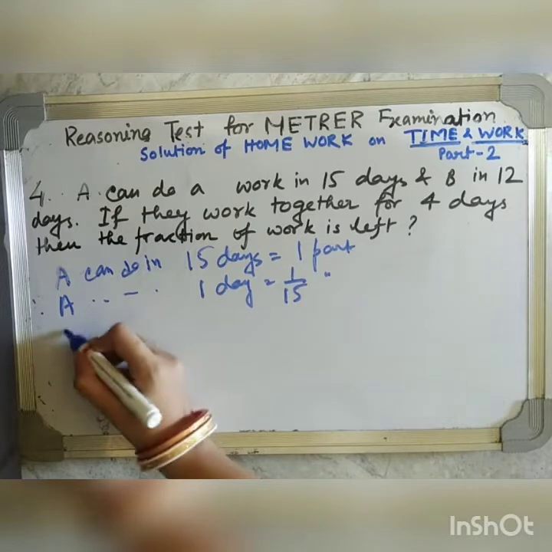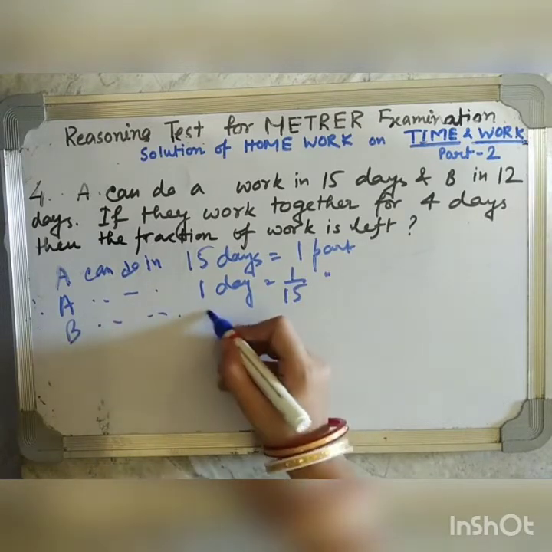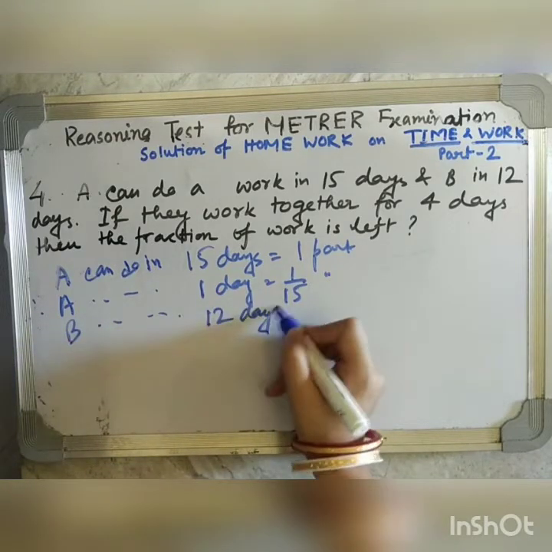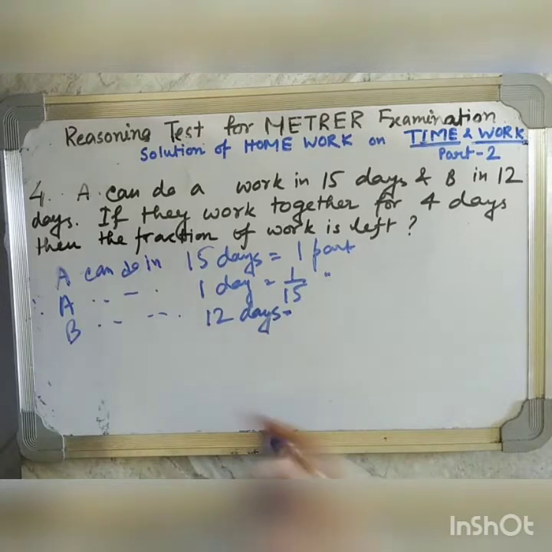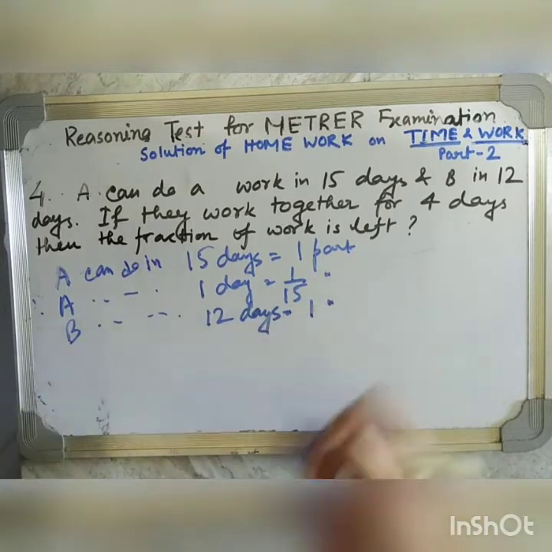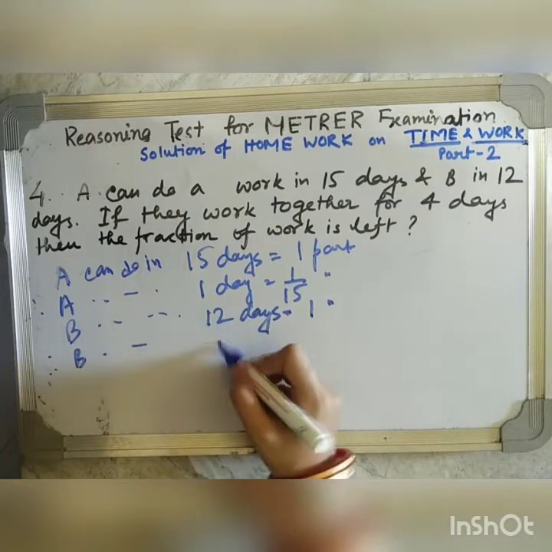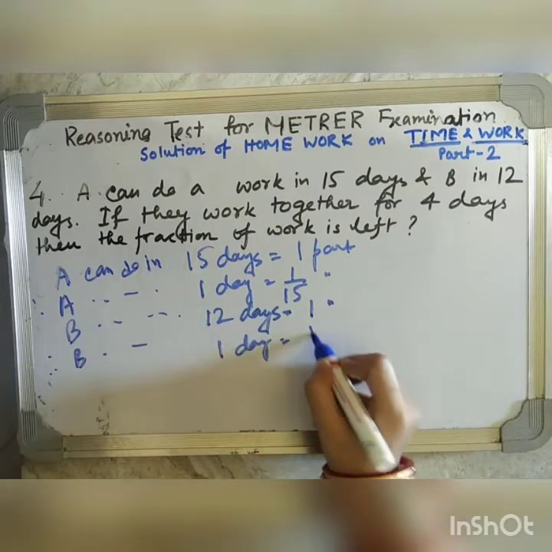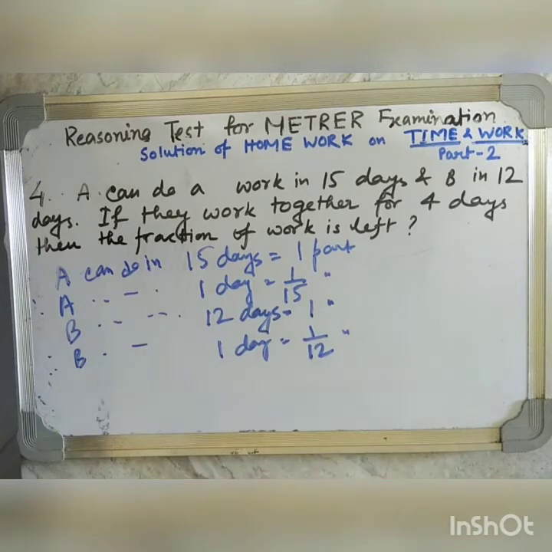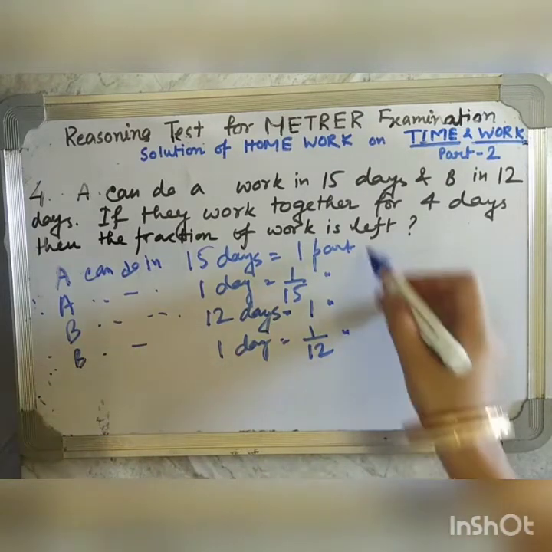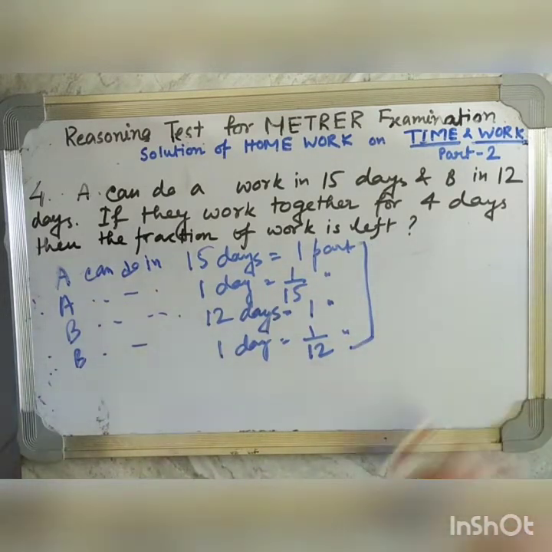Now, B can do in 12 days 1 part. The procedure is same in each and every sum. Therefore, B can do in 1 day 1/12 part. Now in the question it is written that A and B both worked together for 4 days.